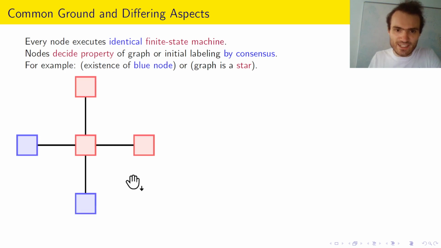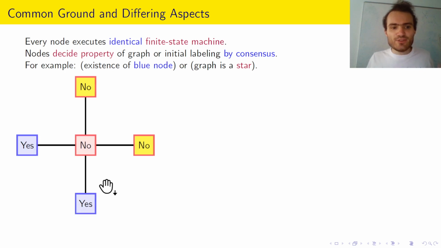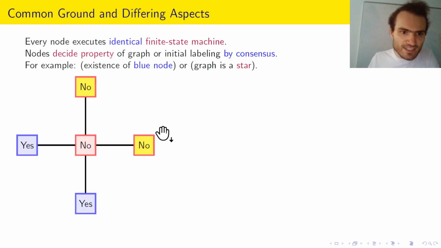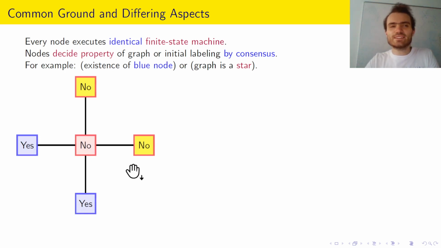Otherwise, you would probably start in the state no. And the idea would be, if you have a neighbor in the state yes, that means your neighbor has heard of a blue node. So you know that there exists one and can safely change to the state yes. But these two guys do not have a neighbor in the state yes. All they see are nodes in the state no, so they will stay in the state no.